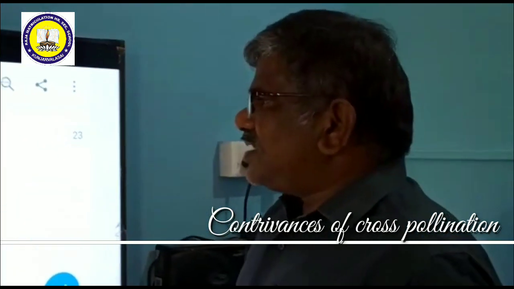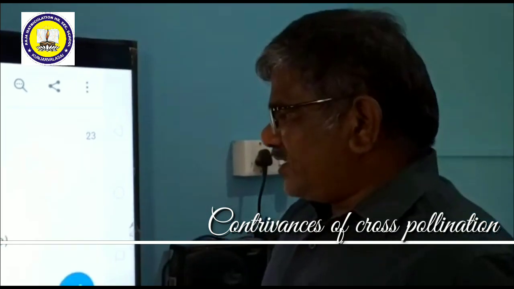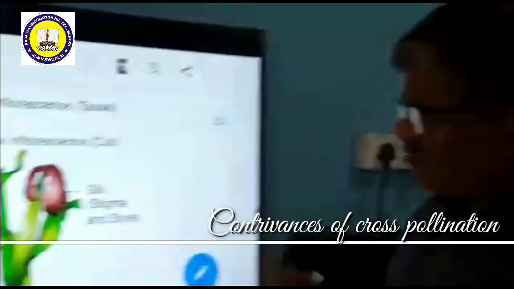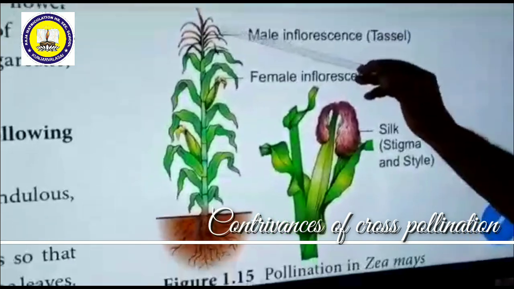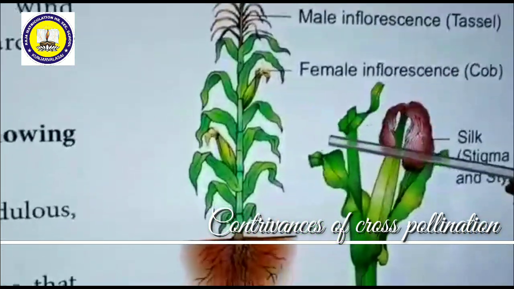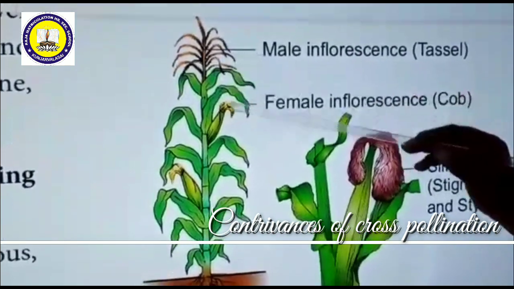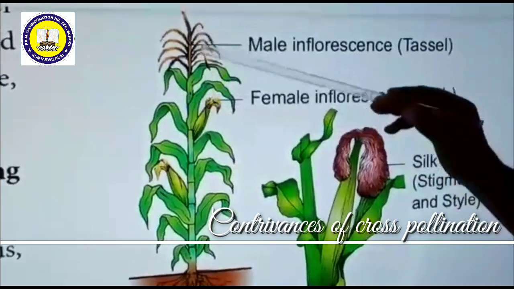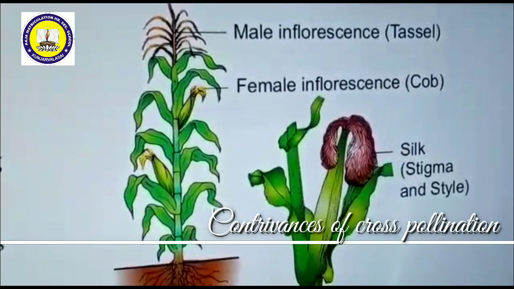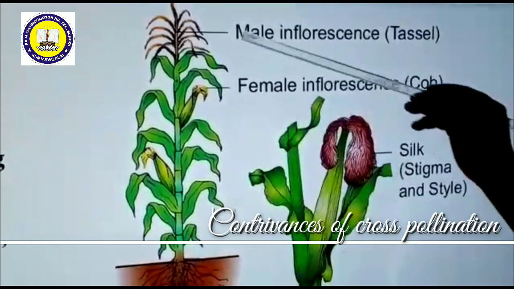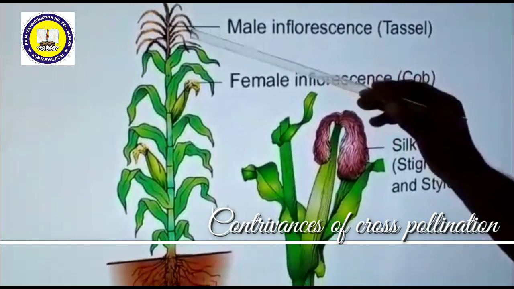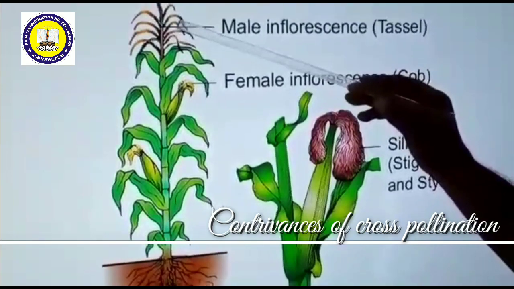Now we shall discuss one example of wind pollination. For example, in the maize plant, this is a unisexual flower. Both the male flower, that is the tassel, and the female flower, that is the cob, are present in the same plant. This is called monoecious. In a monoecious plant, a huge number of anthers might be produced in this tassel.